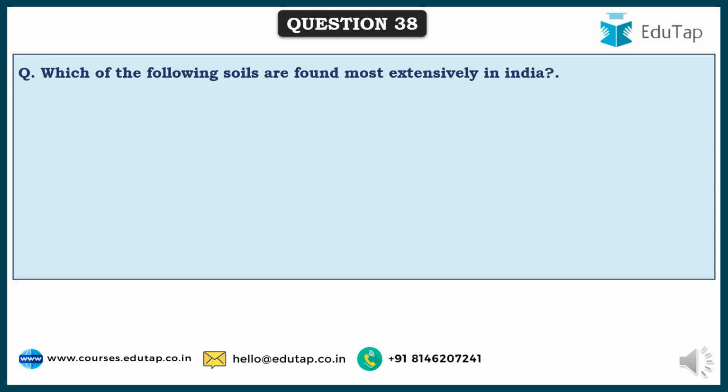So friends, next question. This is again soils. Which of the following soils are found most extensively in India? As we all know, this is one of the most common questions that's asked.